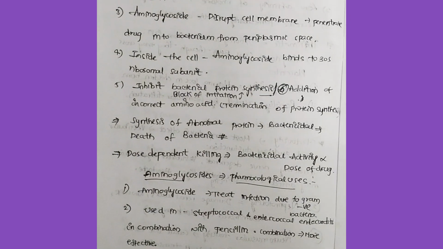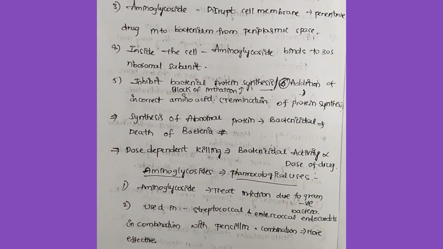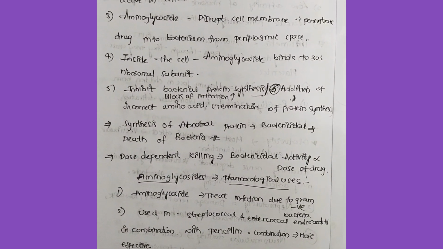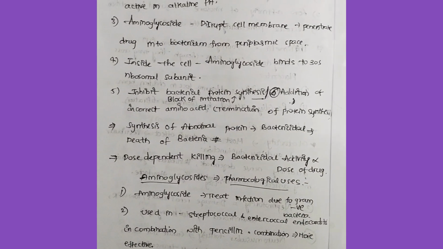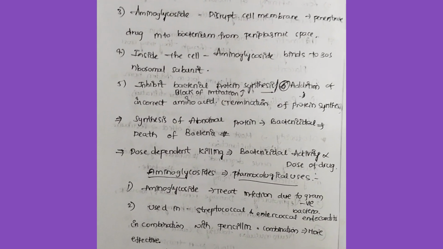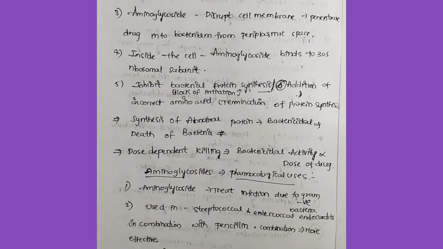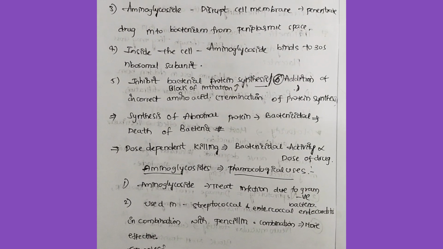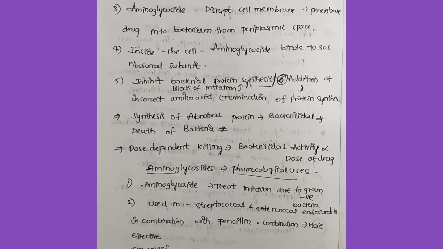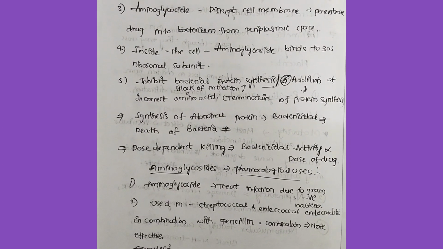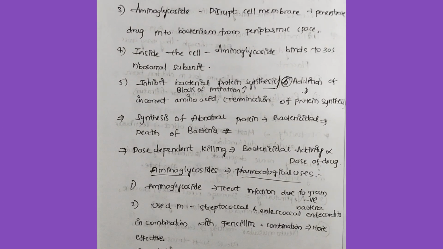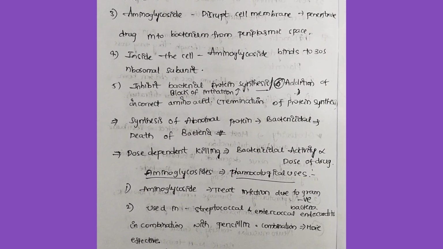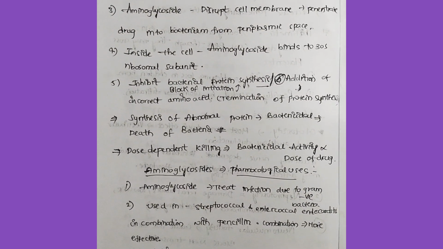So coming to the mechanism of action of the aminoglycosides. Aminoglycosides are water soluble. They penetrate the bacterial cell membrane through the aqueous pores and reach the place between the cell wall and cell membrane, which is the periplasmic space. Then they cross the cell membrane and travel into the cytosol by oxygen dependent active transport. That is why we said these are effective against aerobic bacteria, not anaerobic bacteria. These are 20 times more active at alkaline pH.